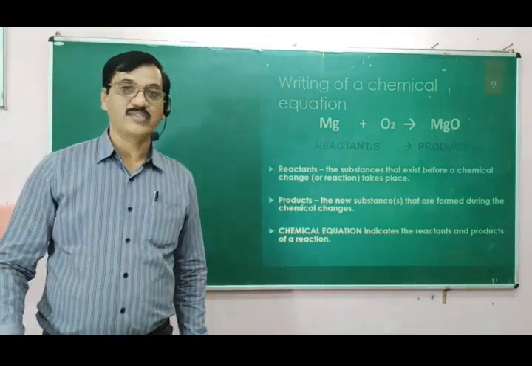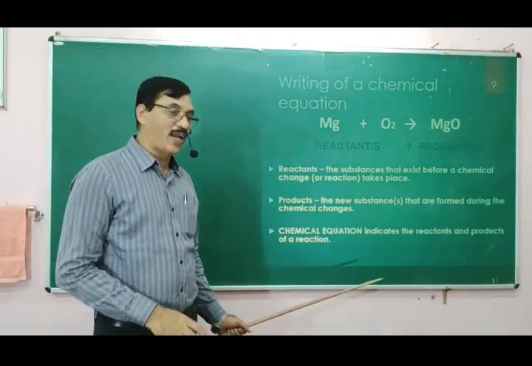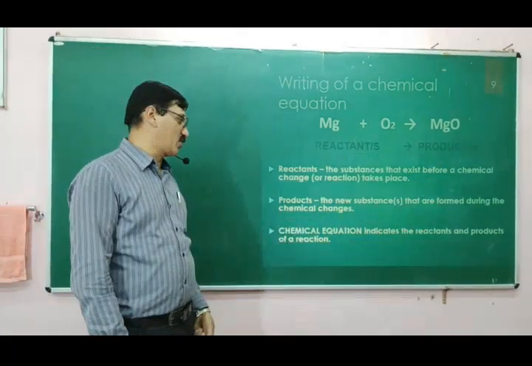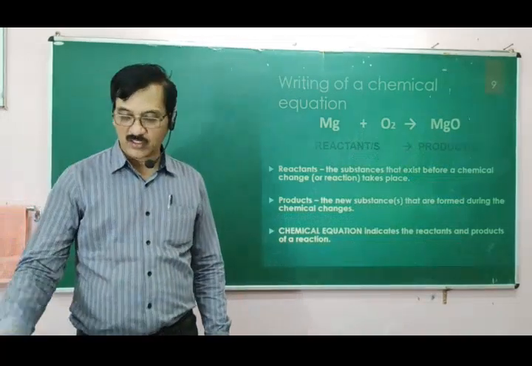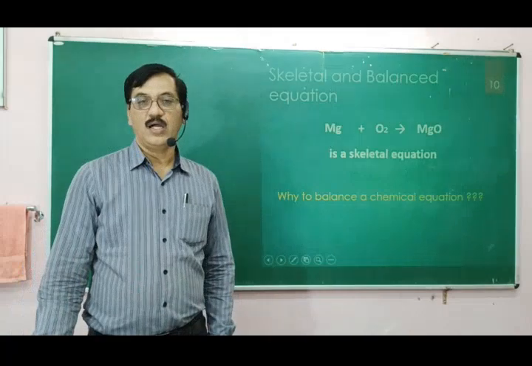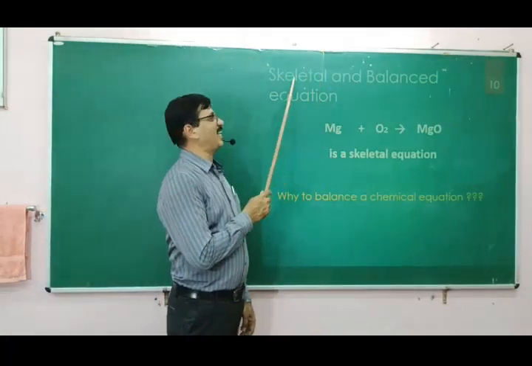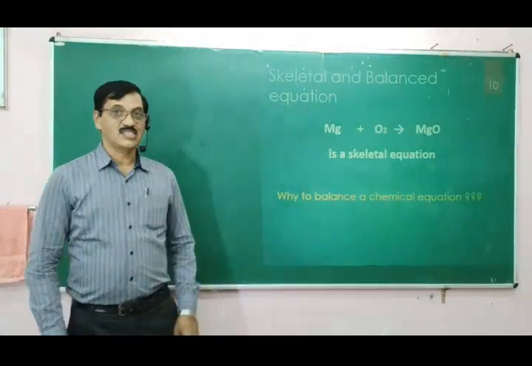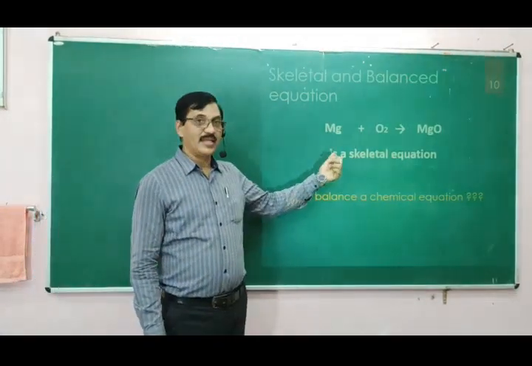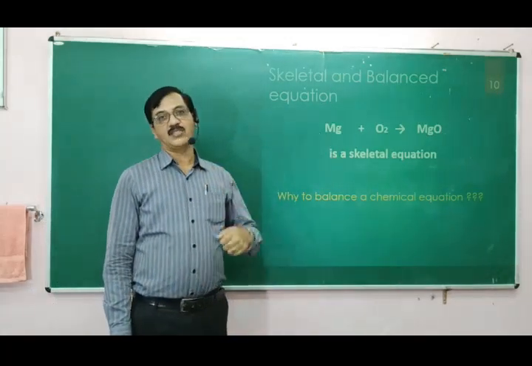Products are those which are being formed, and the chemical equation indicates the reactants and the products of the chemical reaction. Right? Now, the one which is written here is called a skeletal reaction. This reaction is not a complete reaction, it is not called a balanced reaction.